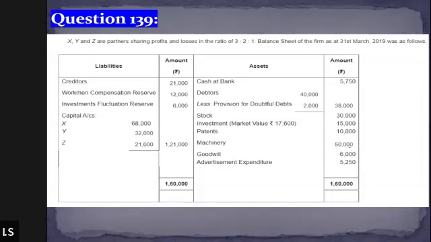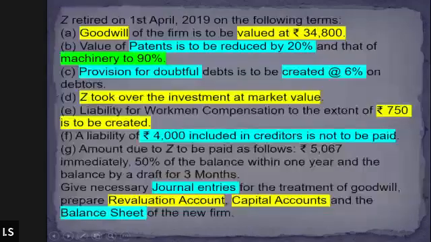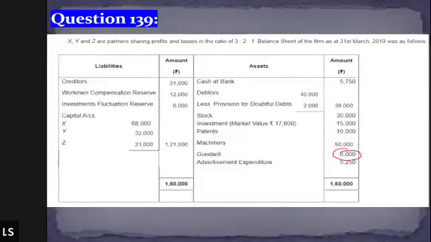Write somewhere that the goodwill appearing in the book is 6,000, and goodwill of the firm is 34,800. We need to pass the journal entry. Guys, you remember now how we treat different types of goodwill? Goodwill appearing in the book is which kind of goodwill? Tell me. Goodwill that appears in the book is which kind of goodwill? The purchase. Correct. Purchase goodwill. So see, let me explain you a little.